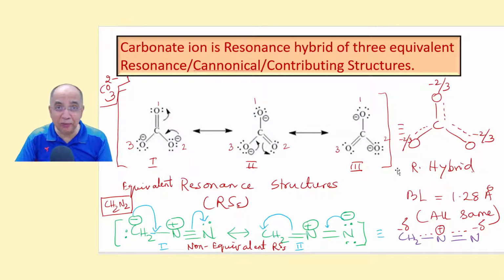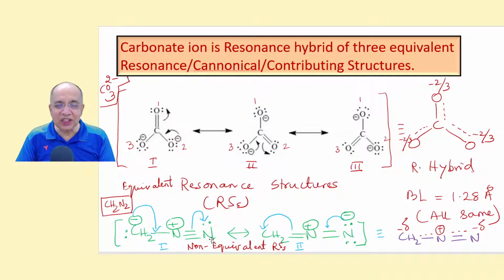These three do not have any real existence. We draw on pen and paper to figure out what could be the actual structure. Similarly, this is an organic molecule, diazomethane. Diazomethane is a hybrid of these two resonance structures, where you find that these two are non-equivalent. Forget about this arrow mark, all these things we shall discuss step by step.